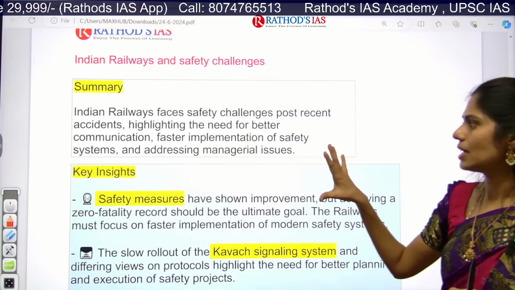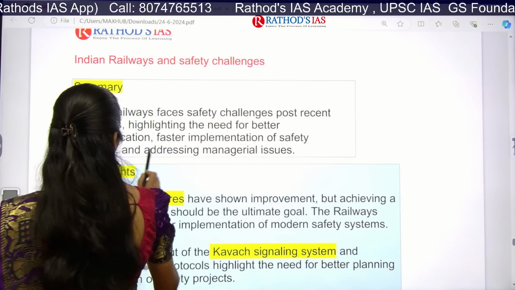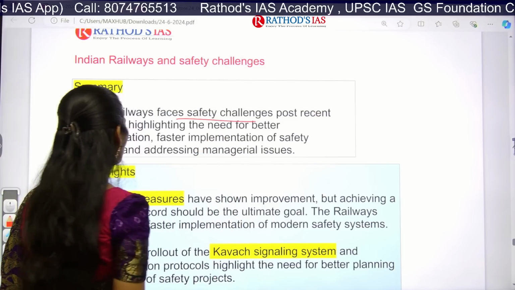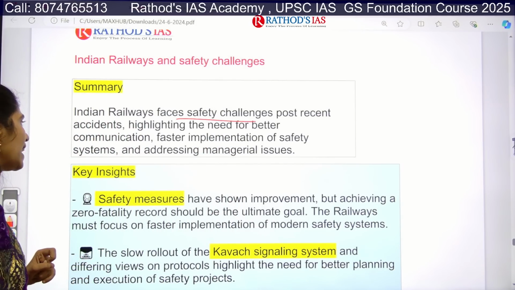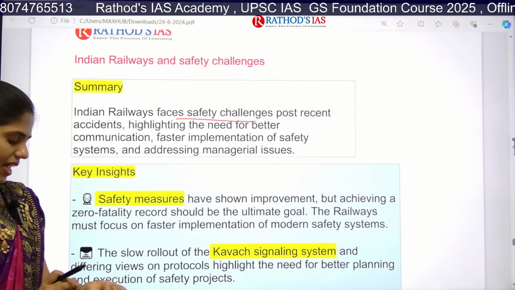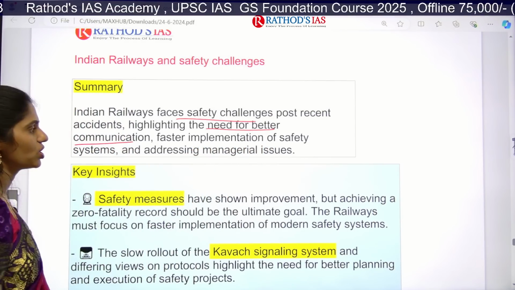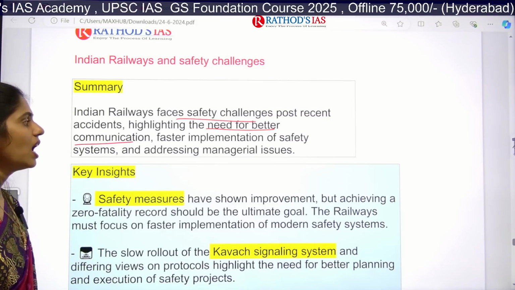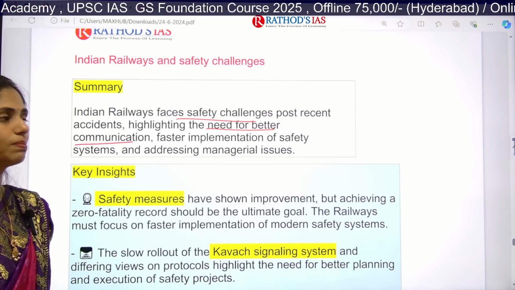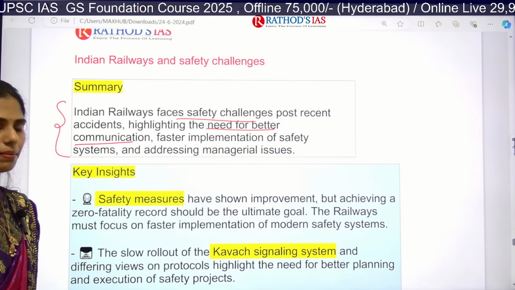If you see the summary, Indian Railways is facing lots and lots of safety challenges, and we came to know about those challenges because of the recent accident. This recent accident mainly highlights the need for better communication, the need for faster implementation of safety systems, and how we have to address these managerial issues. All these things come under your summary.